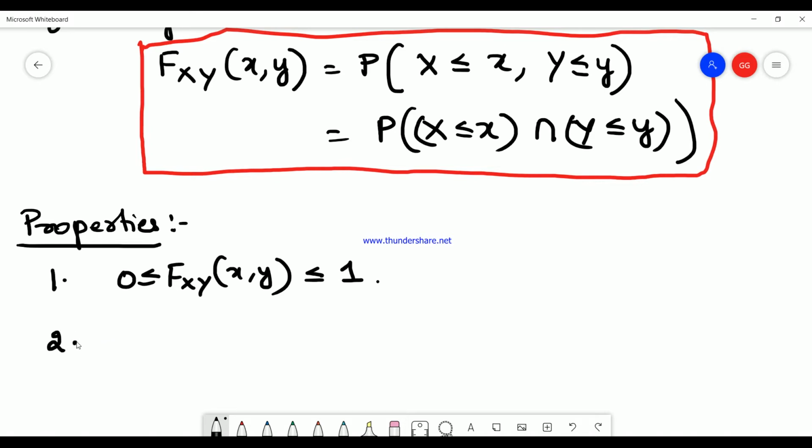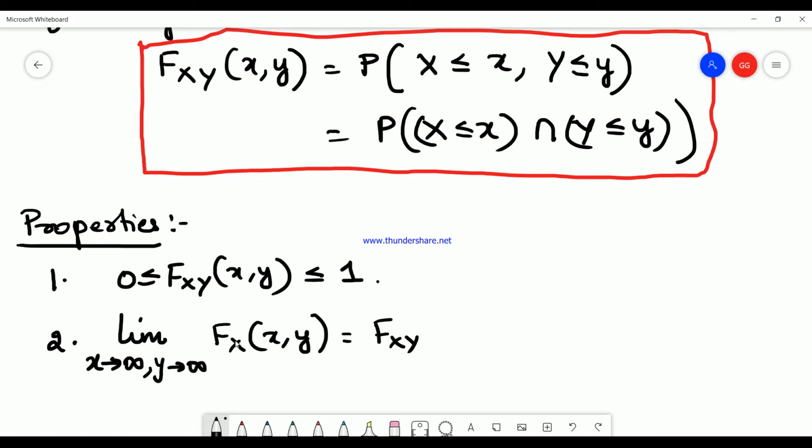The second property: let me apply the limit to this cumulative distribution function with x tending to infinity and y tending to infinity. Then the cumulative distribution function is F_XY(infinity, infinity), which is equal to 1.